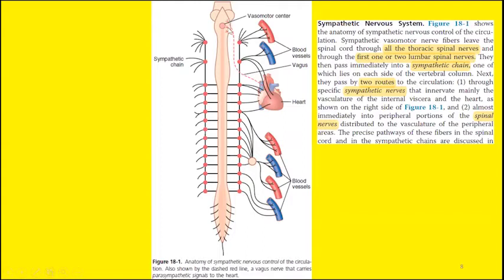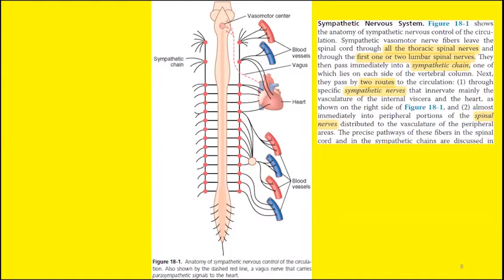So signals from the vasomotor center, as soon as they leave, immediately enter the sympathetic chain. Here you can see the sympathetic chain on each side. This is the vasomotor center in the midline. As soon as the nerve fibers leave it, they pass to the sympathetic chain. Now the fibers from this sympathetic chain can either go to the sympathetic nerves.